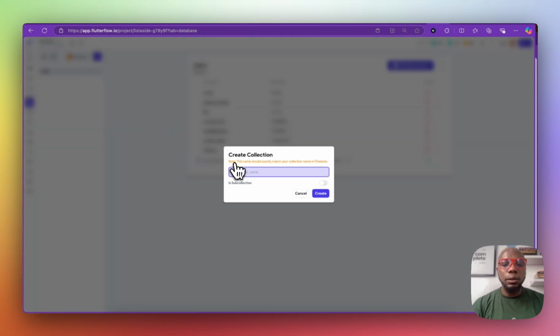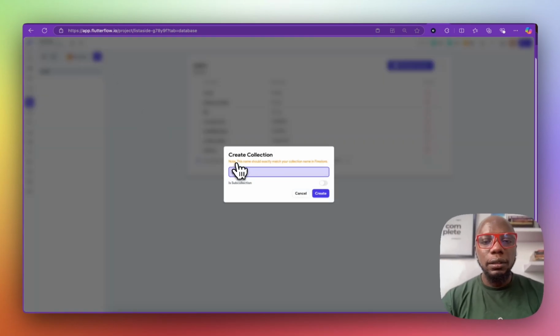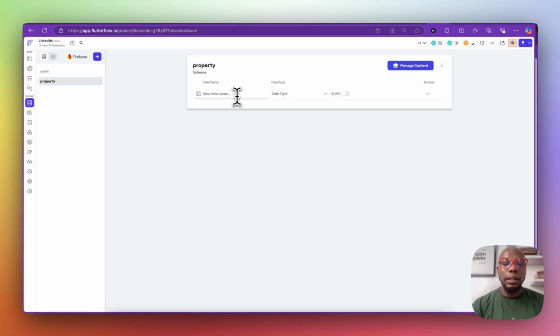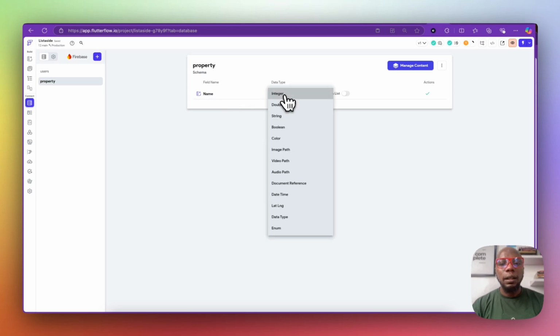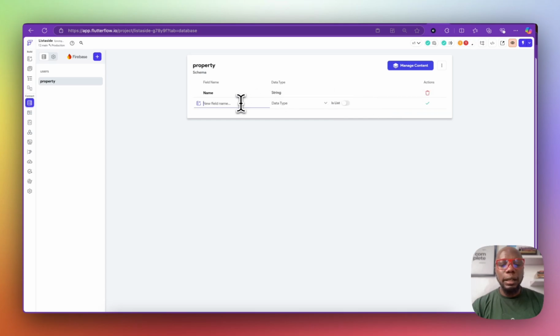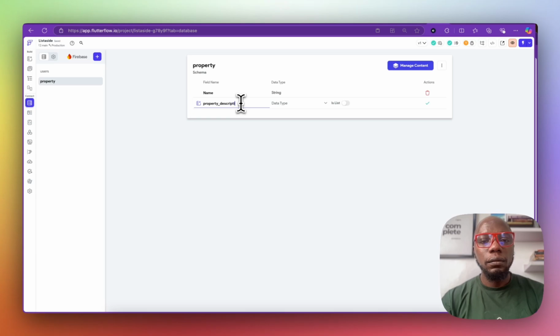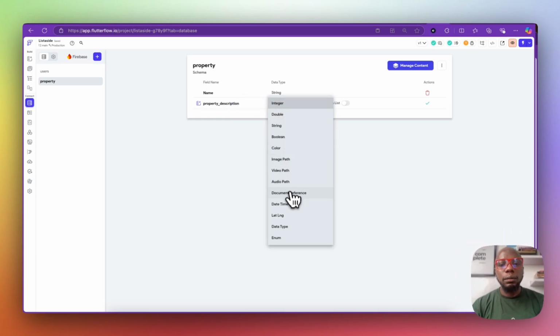So next we're going to create the property. This is going to be the property collection, and the property collection, of course, is going to have a name or a title, property name or property title, and then we're going to have property description. Property description would go for a string.